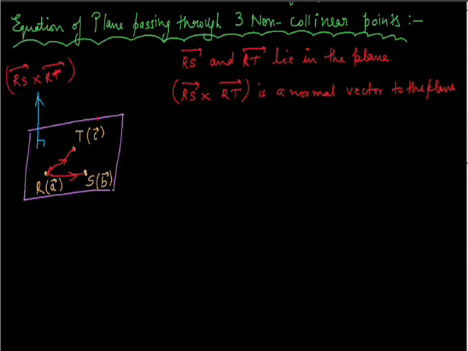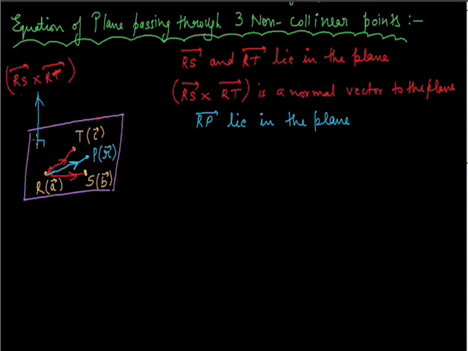Now let's say there's an arbitrary point P whose position vector is r vector. If I join RP, I will get another vector, RP vector, which lies in the plane. So we have the RP vector which lies in the plane, and we have a vector which is perpendicular to the plane.